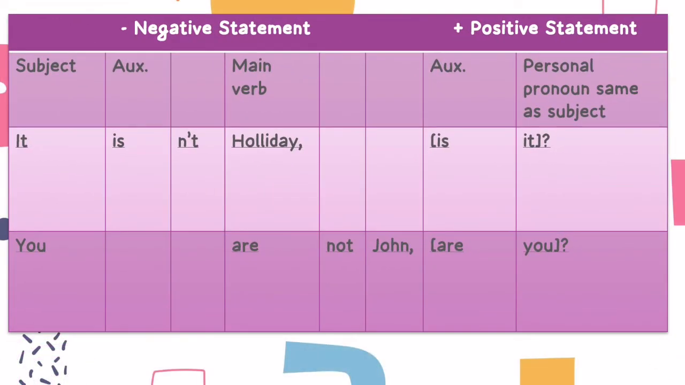This is an example of tag question starting with a negative statement and ending with a positive statement. This example will justify that our syntactic environment is true. It isn't holiday, is it? You are not John, are you? Is it and are you are the phrase or the structure word being solved.